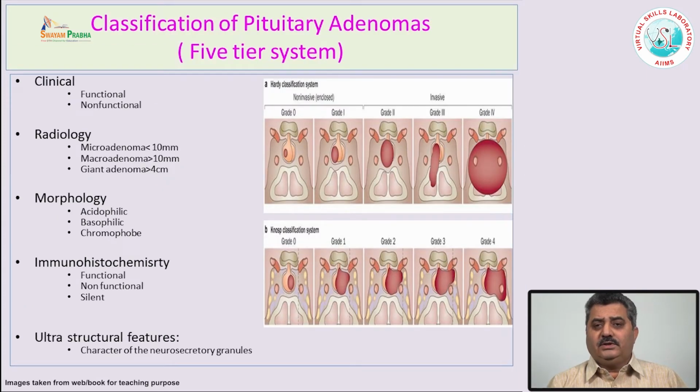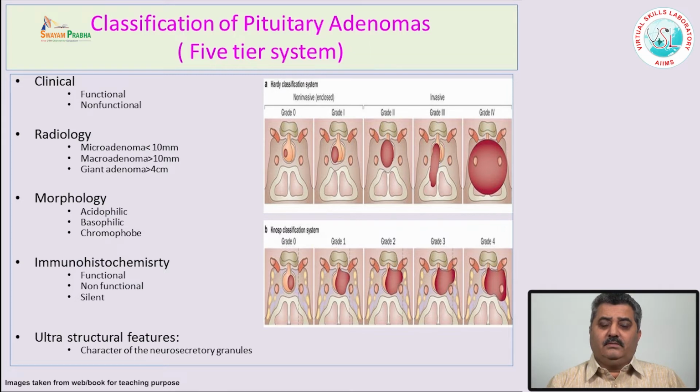But in pathology, earlier people used to have a five-tier system of classification of pituitary adenomas based on the clinical features, which I mentioned, the functional and non-functional, based on the radiology, based on the morphology, the features of the cells, depending upon the staining of the cells with PAS stain.